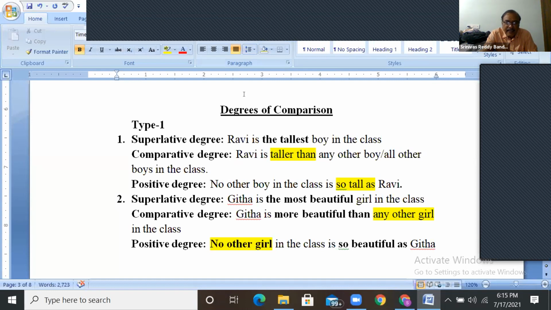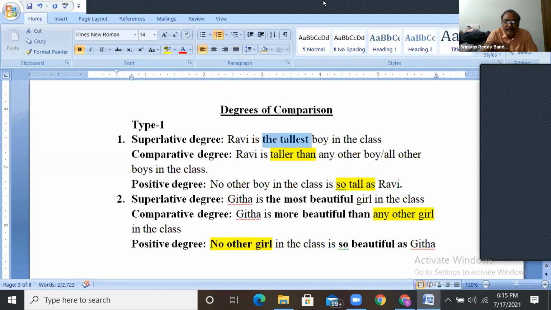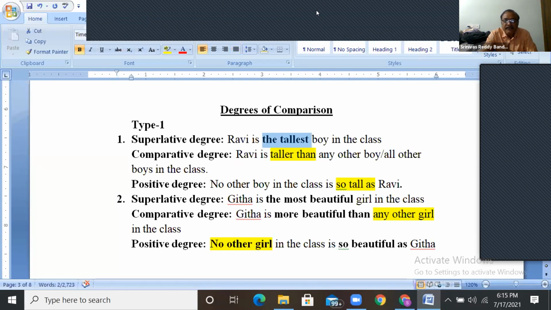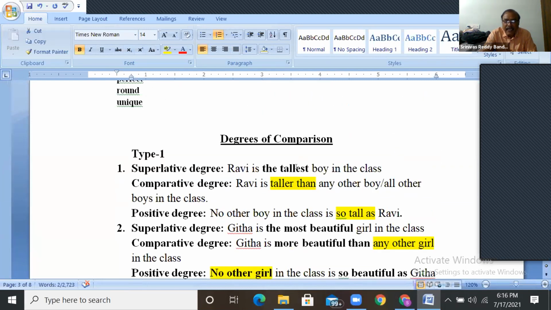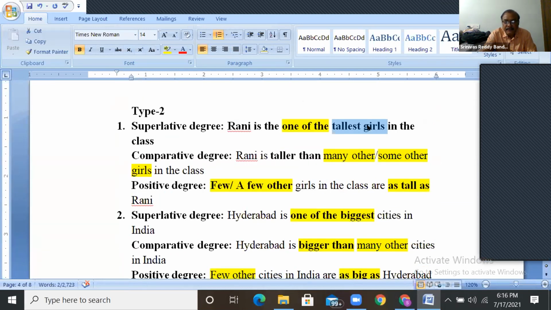And see, guys, Ravi is the tallest boy in the class. Tallest boy means this is a superlative and no one is equal to him. That is the meaning of tallest. And one of the tallest girls means there are some tallest girls, among them one. Rani is one. See the difference between the tallest and one of the tallest. One of the tallest girls means there are a few other girls who are equal to Rani.